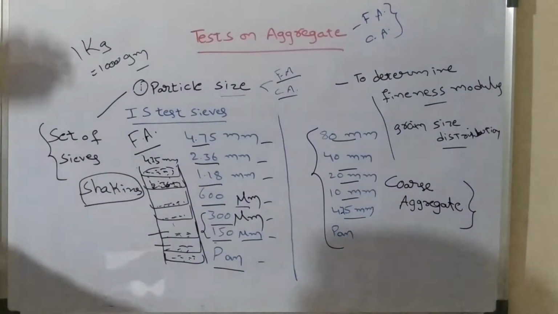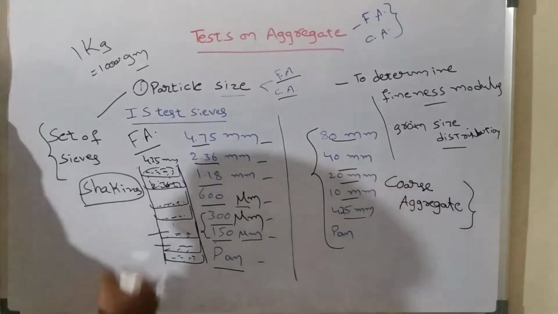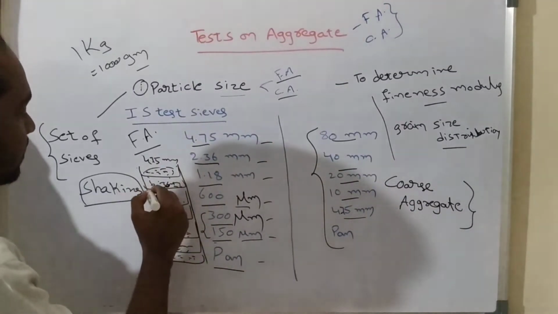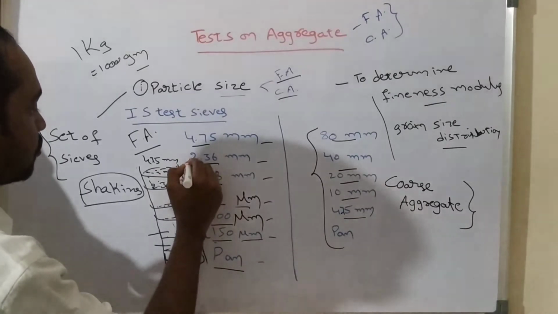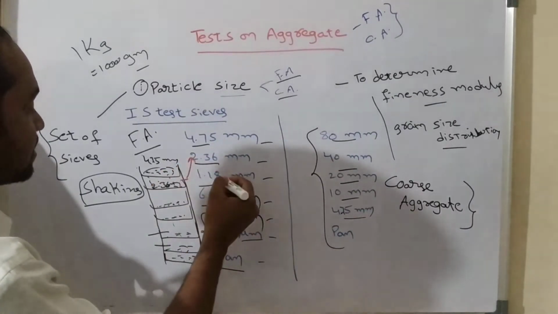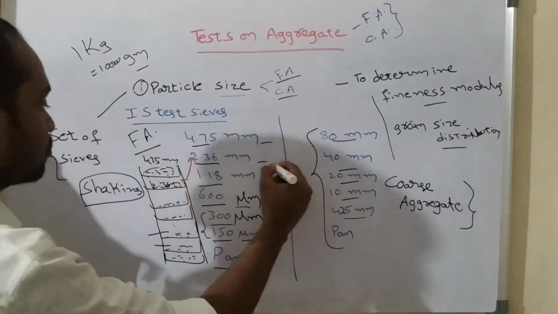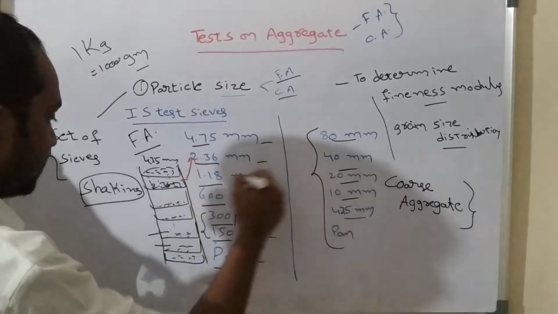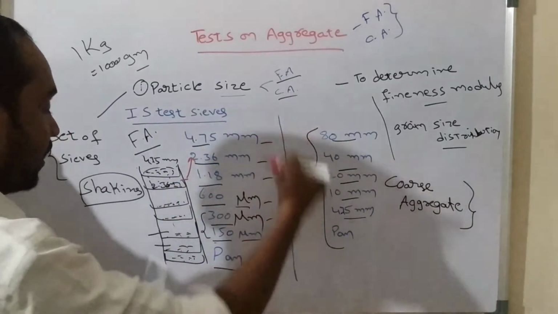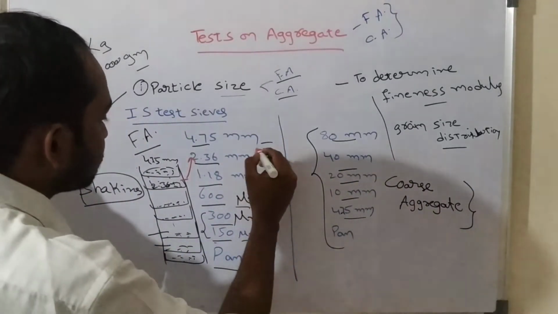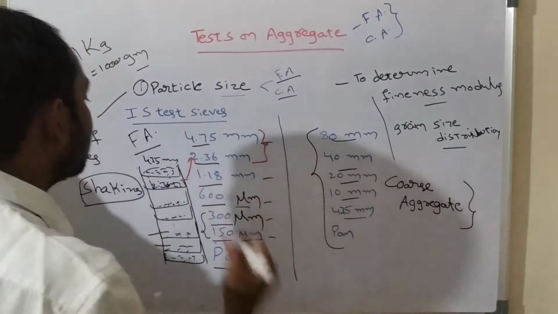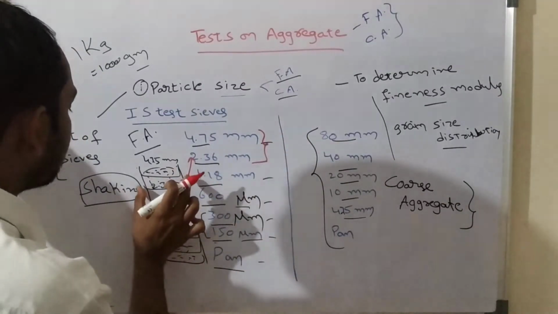Understand? So in this case, the particles retained in the second sieve, whose openings are 2.36 mm, what will be the size of those particles? The particles whose size is between 4.75 and 2.36 mm will be retained on the 2.36 mm sieve.